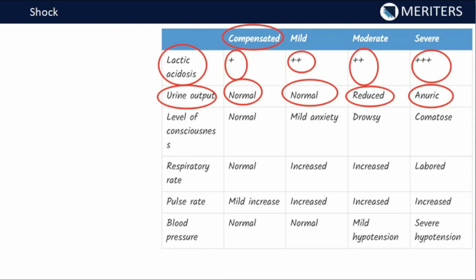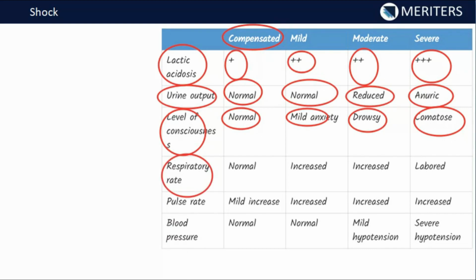Now the level of consciousness, it is normal in the compensated. It is also normal in the mild decompensated, but mild anxiety can be seen. Drowsy in the moderate form, and in the severe decompensated shock, the patient is comatose. Now coming to the respiratory rate, compensated it is normal. Why compensated everything is normal? Because body has compensated everything. That's why all the things are coming normal, right?